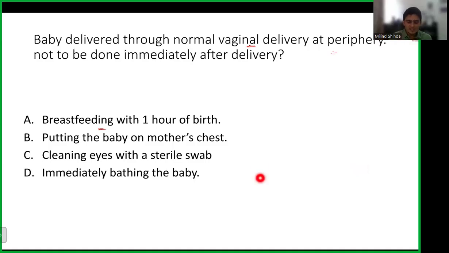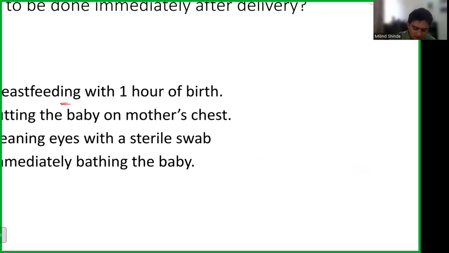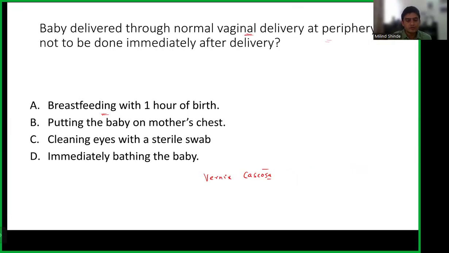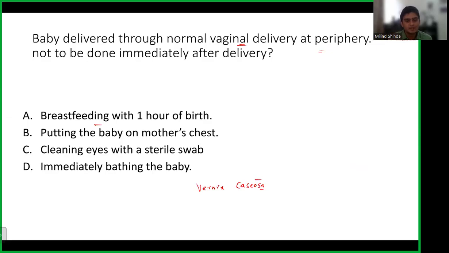So baby is actually covered in a protective covering. We call it vernix caseosa. What you see here is a cream colored substance that covers the baby. When the baby is born, this prevents evaporation of heat from the baby and saves baby from hypothermia.